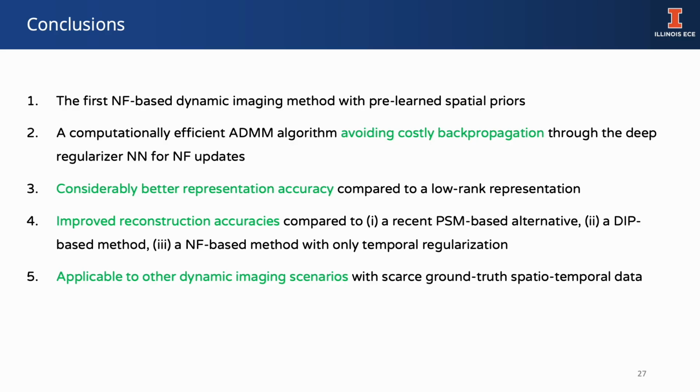To the best of our knowledge, RSR-NF is the first neural field-based dynamic imaging method with pre-learned spatial priors. The proposed efficient ADMM algorithm for optimization avoids costly backpropagation through the deep regularizer for neural field updates. Reconstructions show improved accuracies for RSR-NF compared to 3 different benchmarks. Also, the method is applicable to other dynamic imaging scenarios with scarce ground truth spatial temporal data.